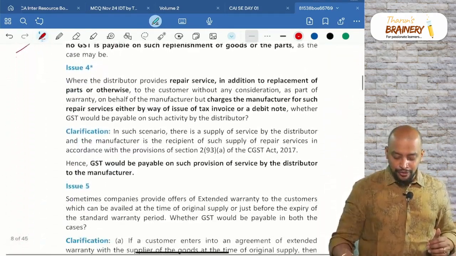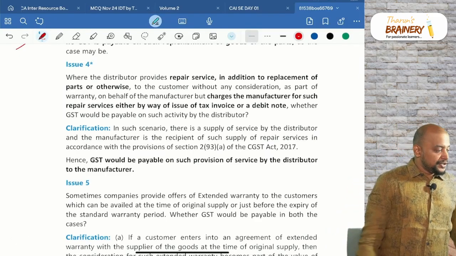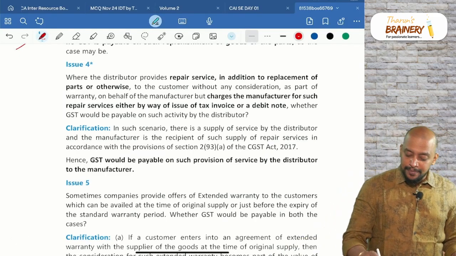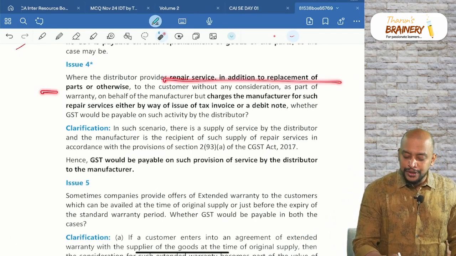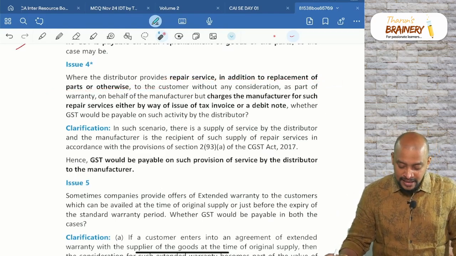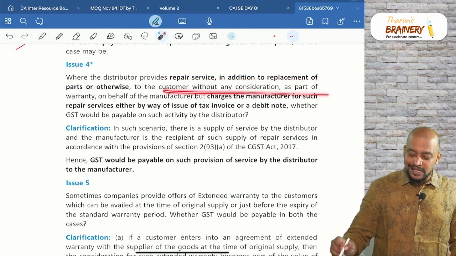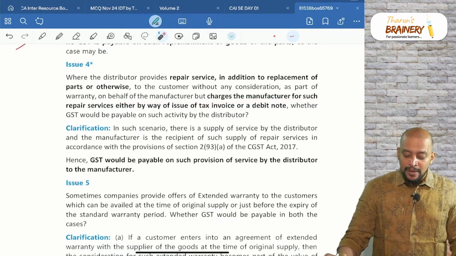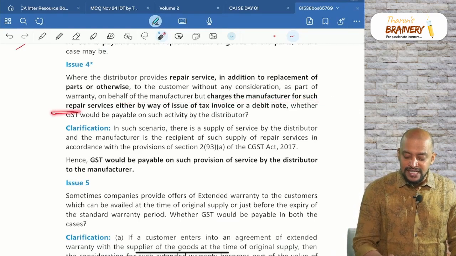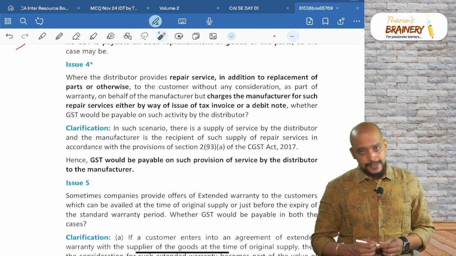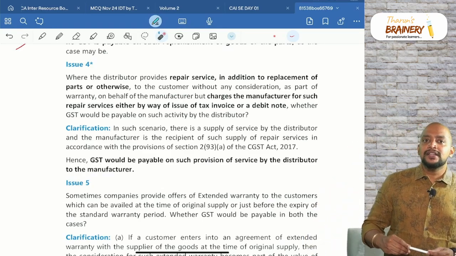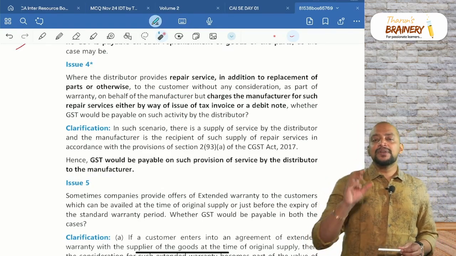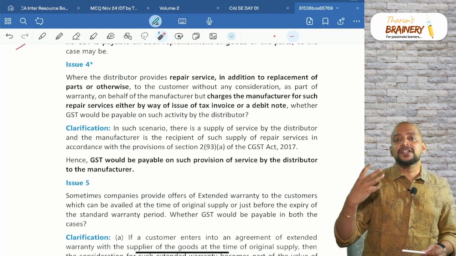Now issue number 4, where the distributor provides repair service in addition to replacement of parts or otherwise to the customer without any consideration as a part of warranty on behalf of the manufacturer, but charges the manufacturer for such repair services. That is, whenever a car is purchased, there will be something called free after-sale service.